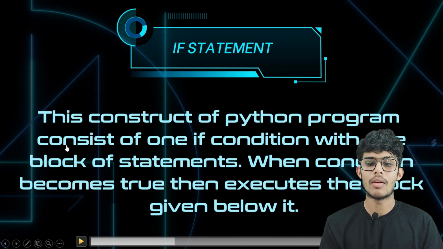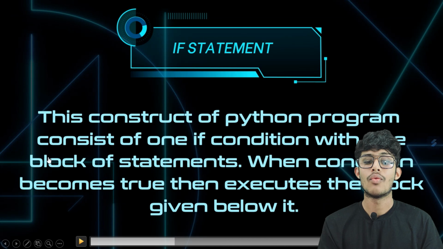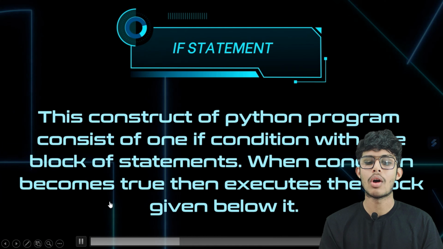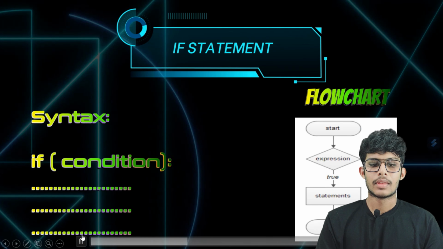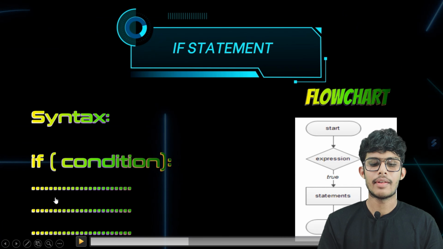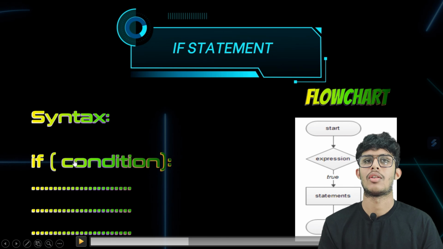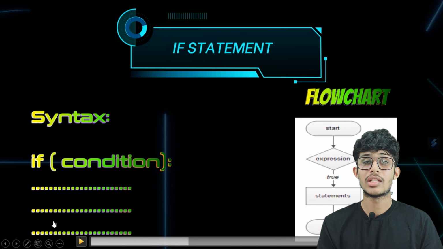This construct of a Python program consists of one if condition with one block of statements. When the condition becomes true, then execute the block given below it. The syntax of the if condition looks like this. There is the if keyword, after which there is the condition. After that there is a colon sign, and under this statement there is some code. If this condition becomes true, then the code will be executed.